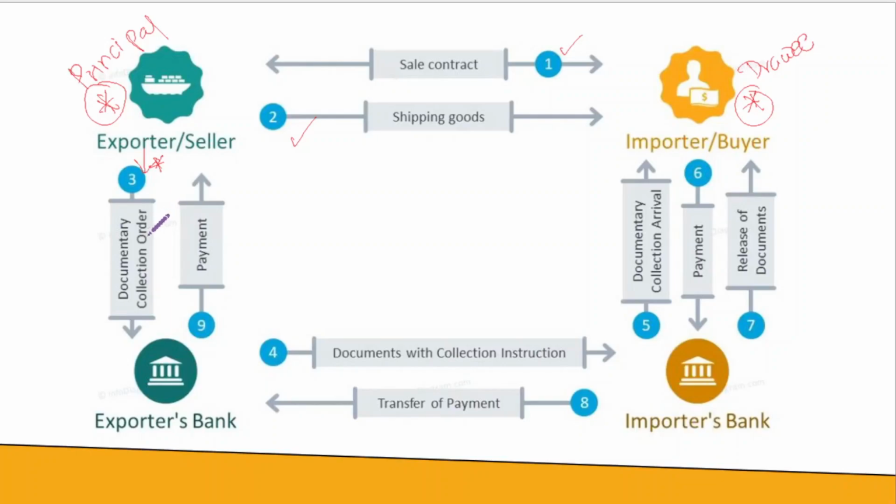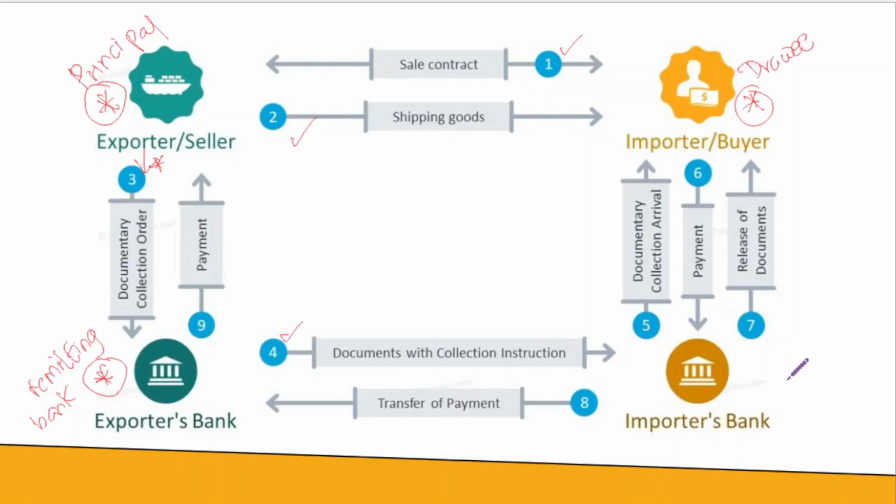So you can see how Article 2 gets involved here as well. At this point, the exporter takes the role of a principal and entrusts the handling of documents to their bank. Here, this bank is the remitting bank, the bank to which the responsibility to handle the documents is given. Now this remitting bank will thereafter transfer the documents with the collection instruction to the importer's bank.